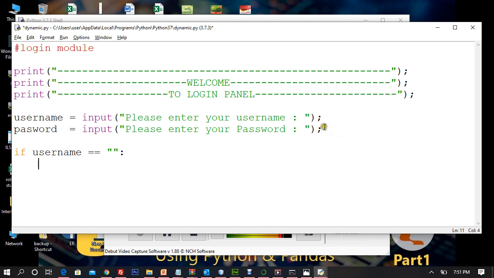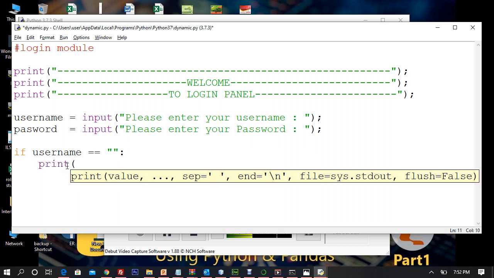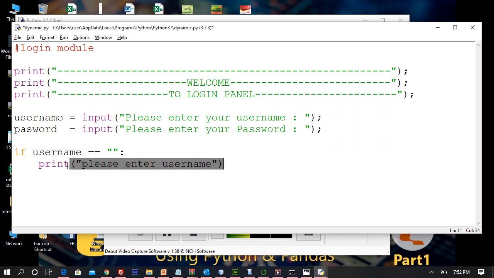I will say if username is blank, right, please show user a warning, print, wrong username, or you can say please enter username. Now we are sensing that user has not entered anything, right? So I'm giving him warning, please enter username.